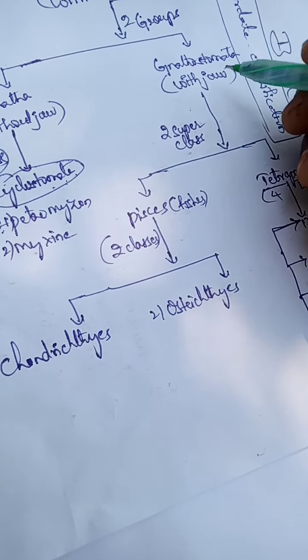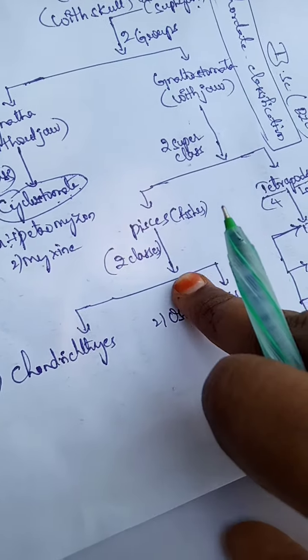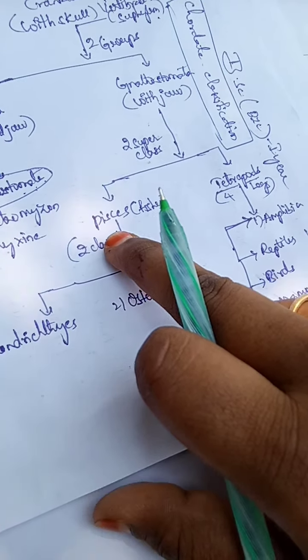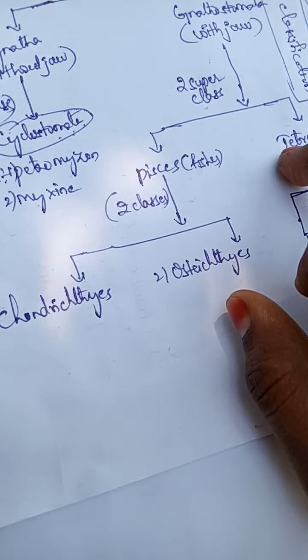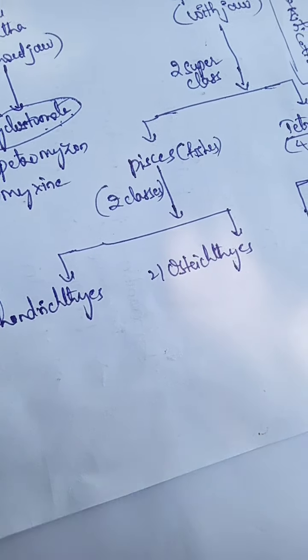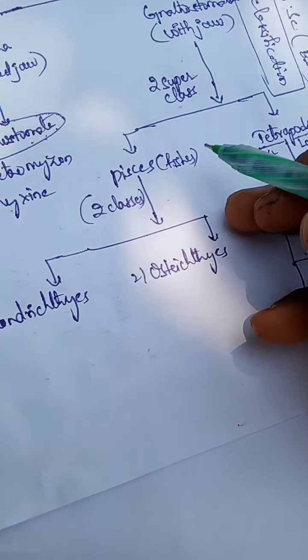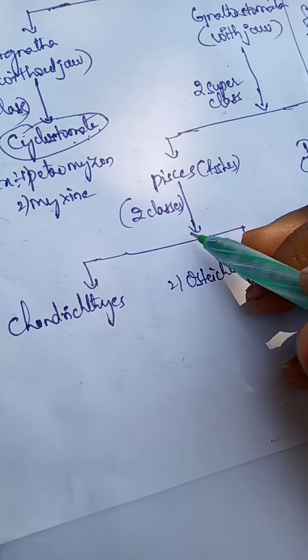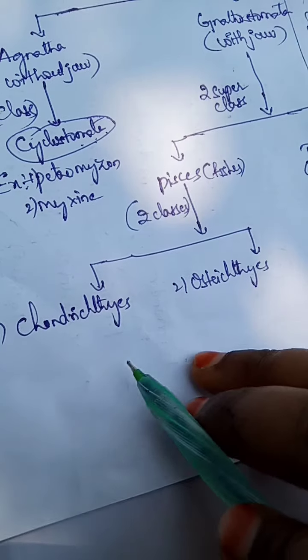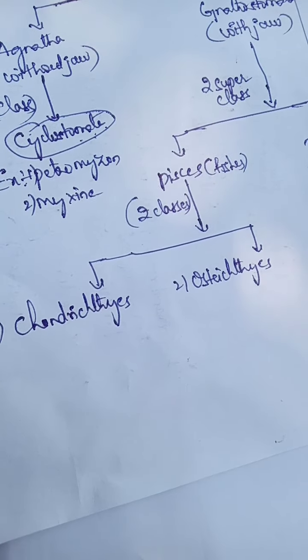Now Gnathostomata is divided into two superclasses, Pisces and Tetrapoda. Pisces means fishes. The superclass Pisces is again divided into two classes, Chondrichthyes and Osteichthyes.